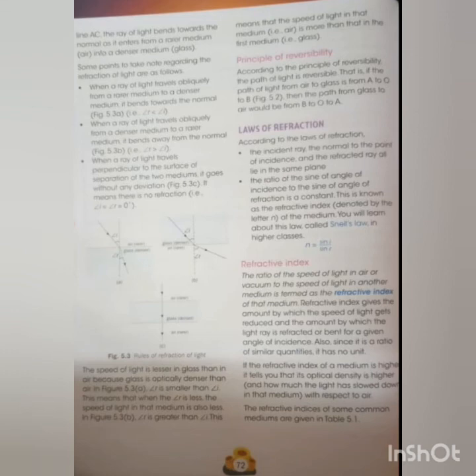So for the time being, just remember these two laws, that sin i by sin r equals a constant, and that constant is denoted by n or mu. Mu is a Greek letter. It is not given in your book, but this is also denoted by mu. And this law is known as Snell's law. You will learn about this in depth in your higher classes.